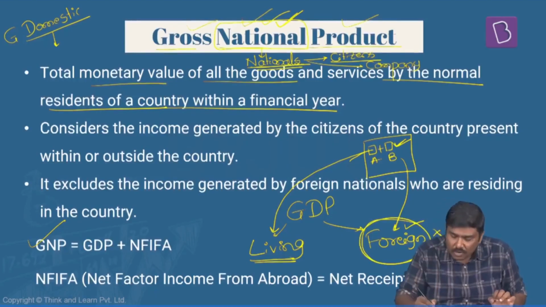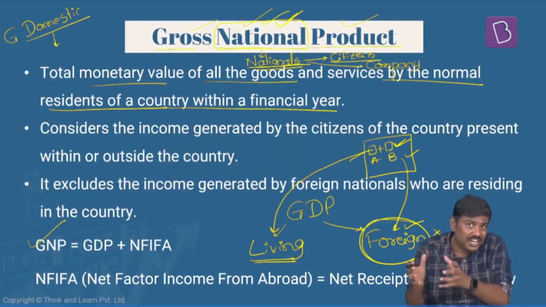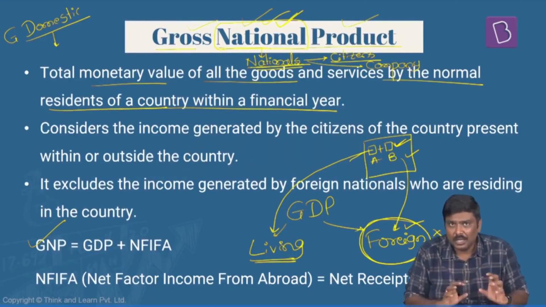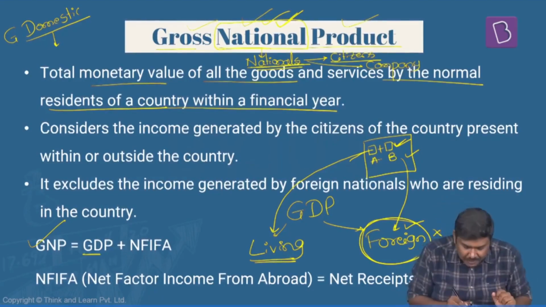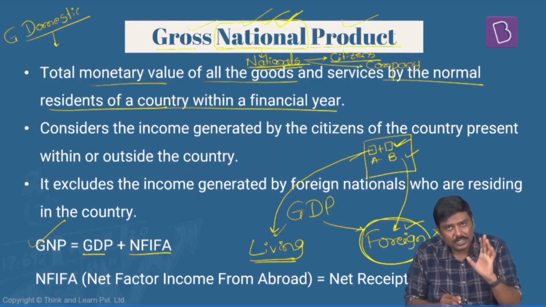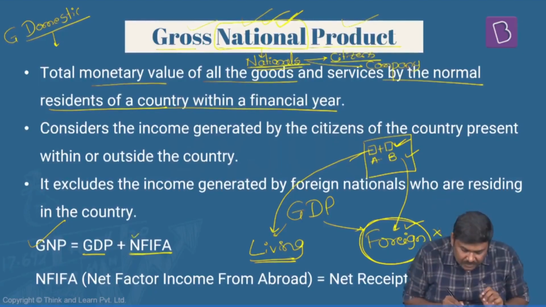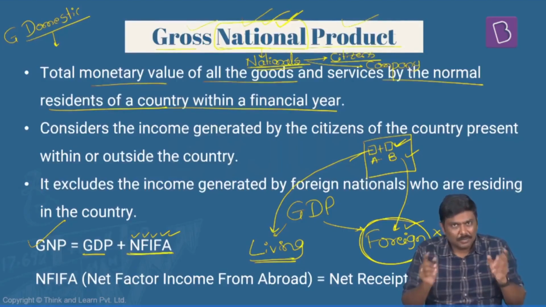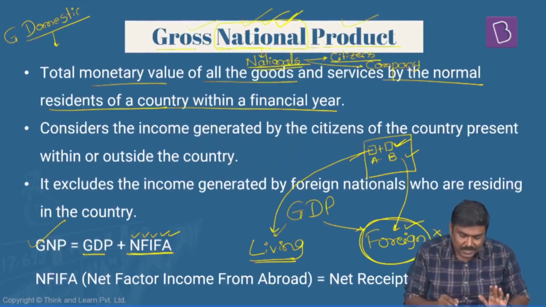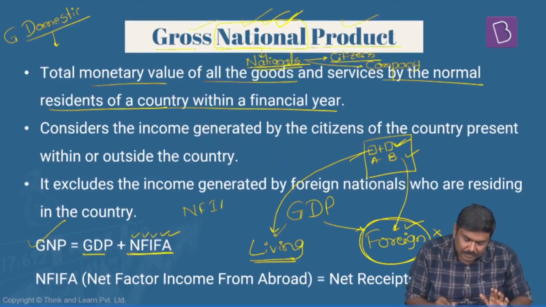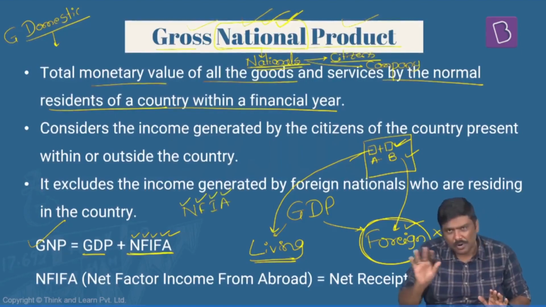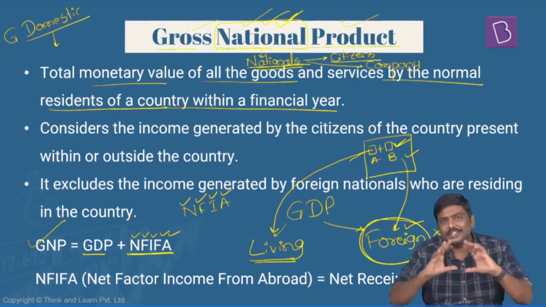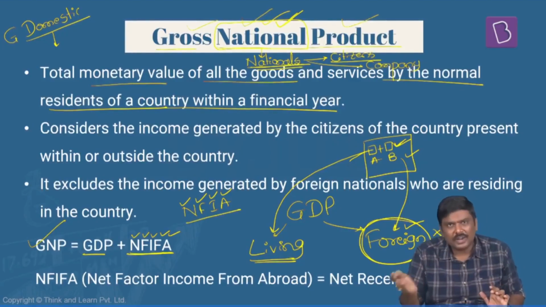So understand this, we already know the concept of a GDP. Using GDP, we'll calculate GNP. Now, what is the adjustment done here? GDP plus NFIA. I'll elaborate on this. Follow this very carefully. NFIA stands for Net Factor Income from Abroad. I'm using the acronym NFIA. Some of the books will simply write it as NFIA. That is the Net Factor Income from Abroad itself. Either way, don't get confused. But essentially, what is the meaning of NFIA?